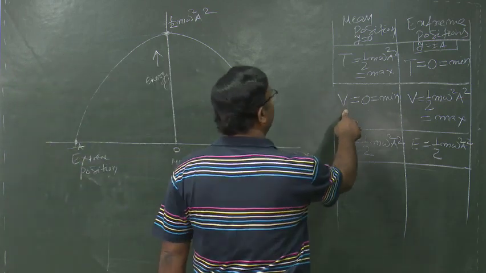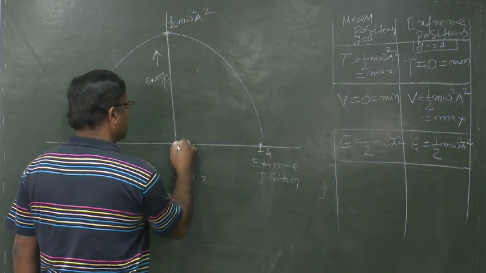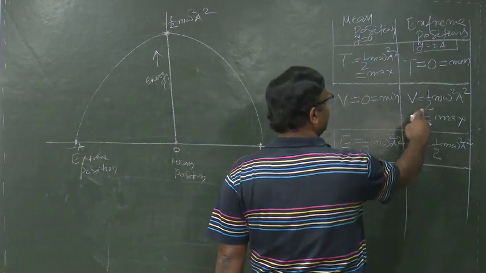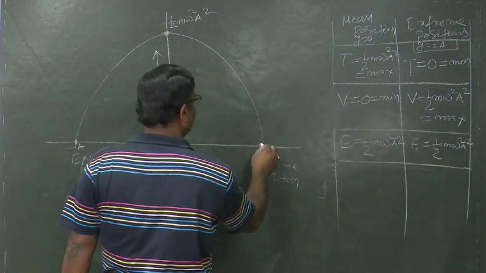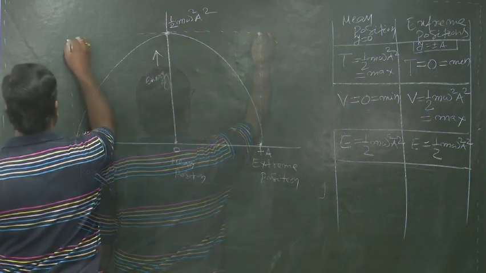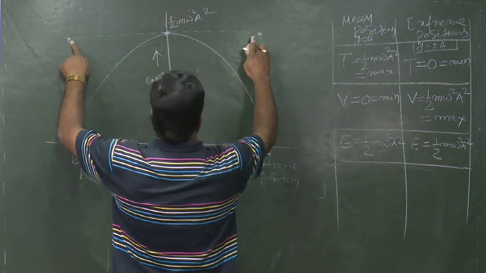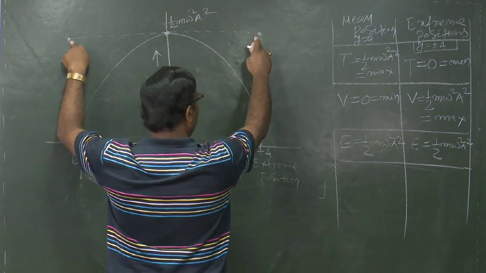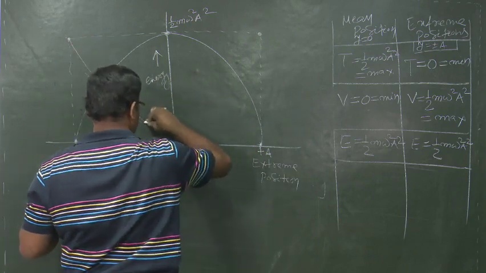Similarly, for potential energy, at the mean position the potential energy is 0, like this, and at the extreme positions the potential energy is maximum and is equal to half m omega square a square. These are the extreme positions, so here are the 2 points which represent the potential energy at the extreme positions. By plotting the graph we can draw it like this.